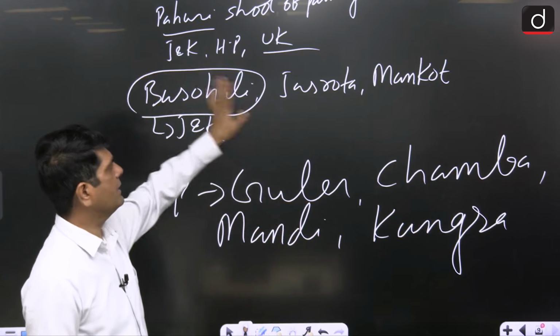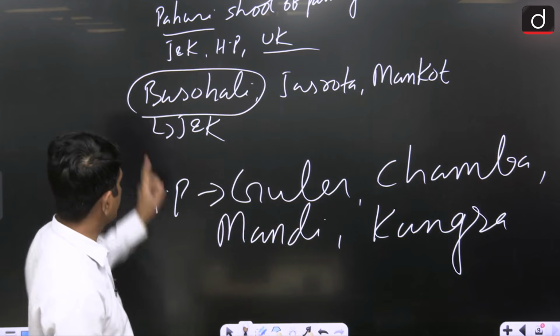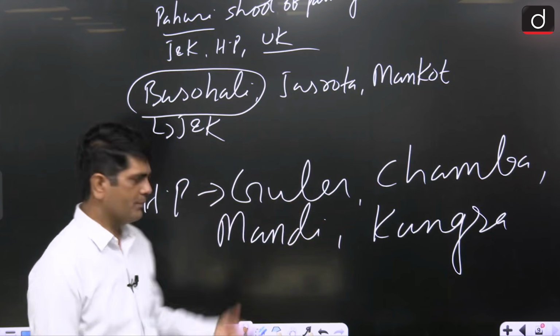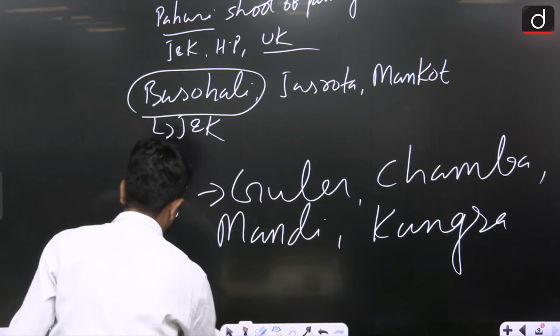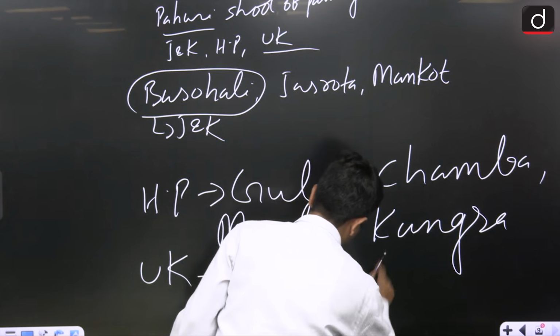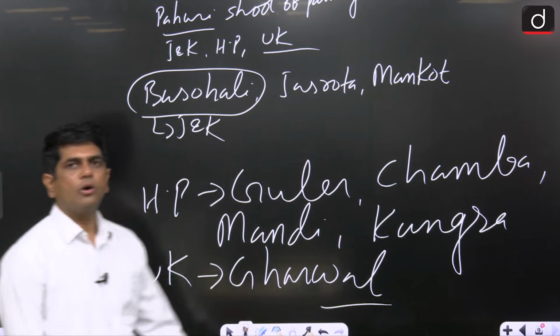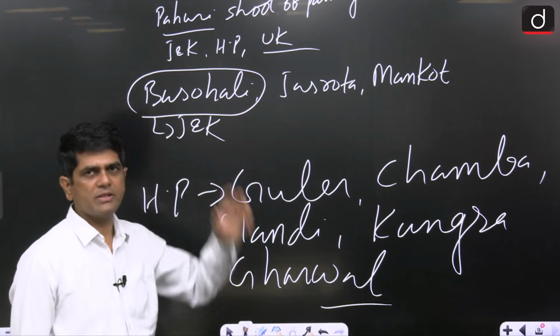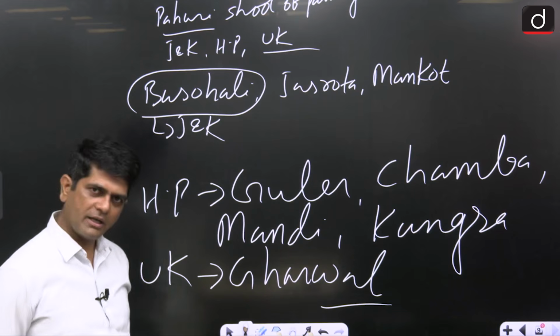So, Basohali you must remember in Jammu Kashmir; here, Guler and Kangra you must remember. And in Uttarakhand, we have Garhwal. So, all these are the sub-schools of the Pahari School of Paintings. Clear?